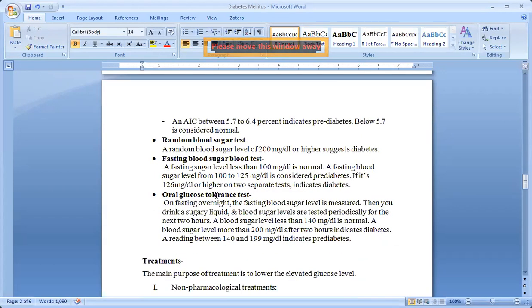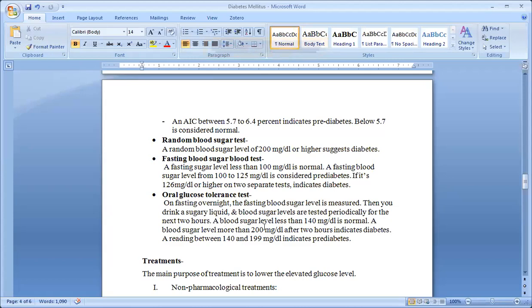Okay, oral glucose tolerance test, on overnight fasting only, and in the morning we can check the blood sugar. The fasting blood sugar level is measured, then you drink a sugary liquid. What will they give? A sugar liquid, sugar syrup. And blood sugar levels are tested periodically. How much gap? Two hours.